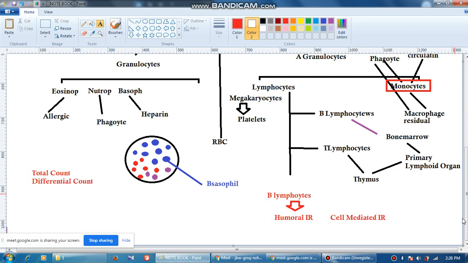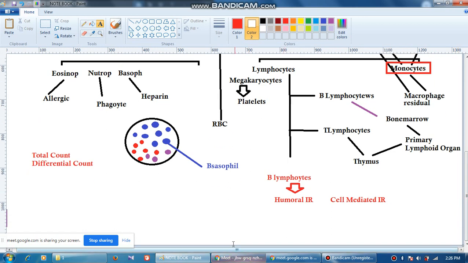So let us see how exactly this B lymphocyte will look. In B lymphocyte you will see a typical structure.